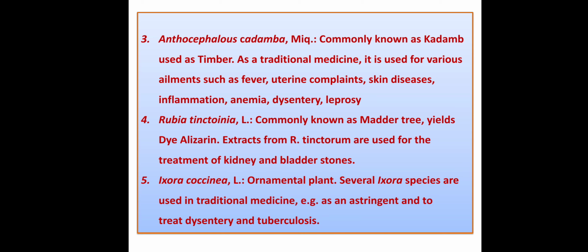The next plant is Ixora coccinea, which has been shown with bright red color, grown in our garden for its beautiful flowers. So it is an ornamental plant. Then various species of Ixora are used as traditional medicine. The best example is that it is used as an astringent and to treat dysentery and tuberculosis. So this plant also has varied medicinal uses. So this is all about the plants of economic importance of the Rubiaceae family.